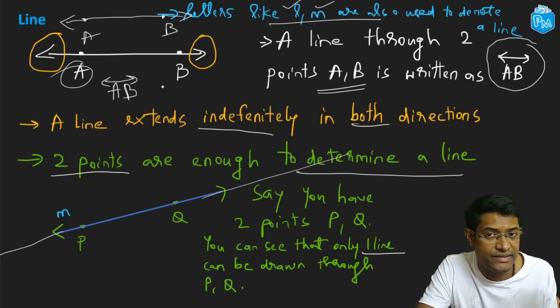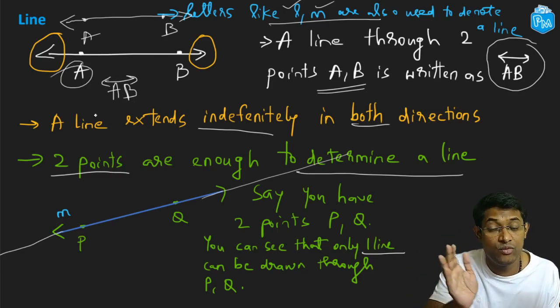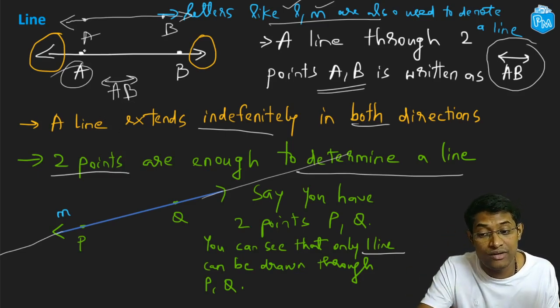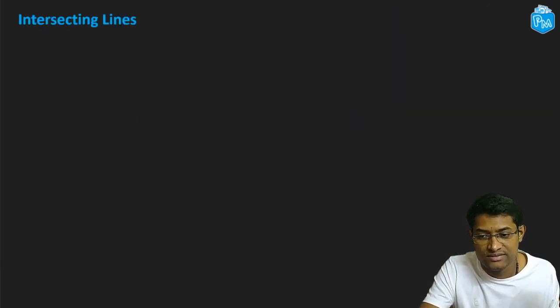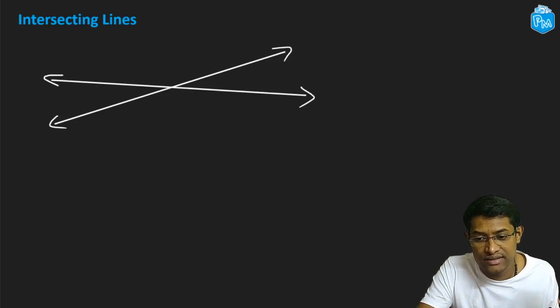We know what a line is now. We know what a point is. We know what a line segment is, and we know what a line is. Now let's try to draw two lines that intersect each other. All right. This is my one line and this is another line. You can see that these two lines meet at this point over here, right?